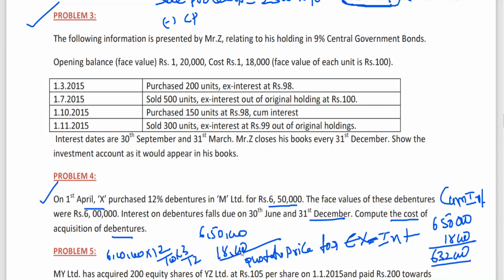If it is ex interest, interest is not included. That is why you add it to get the quotation price of ex interest. Now this is the quotation price of cum interest. What is the cost price to be taken to the cost column for ex interest? 6 lakh 50,000. No need to add anything. What is the cost price to be taken to the cost column for cum interest? 6 lakh 32,000. This is what you should take. This is a very simple method.